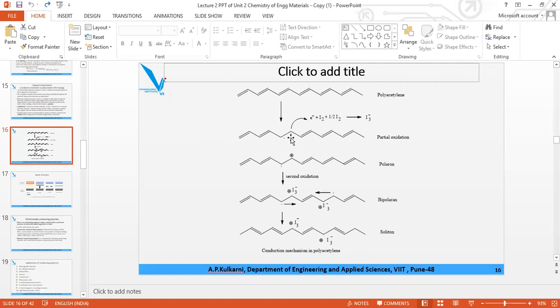So here double bond was there, one bond is still there. About the second double bond, there are 2 electrons. 1 electron is taken by I2 and I2 will get converted to I3 minus. So positive charge is created on this carbon and a dot is created on this carbon. Clear? This particular situation is called polaron.